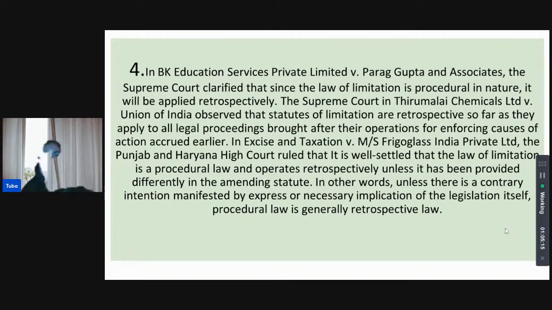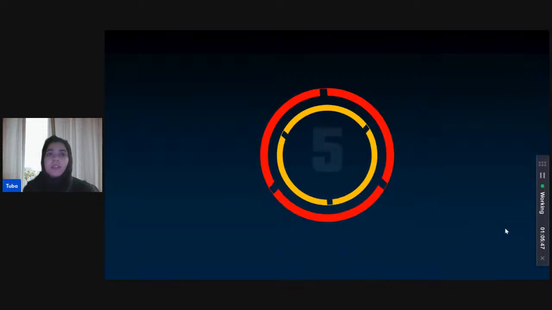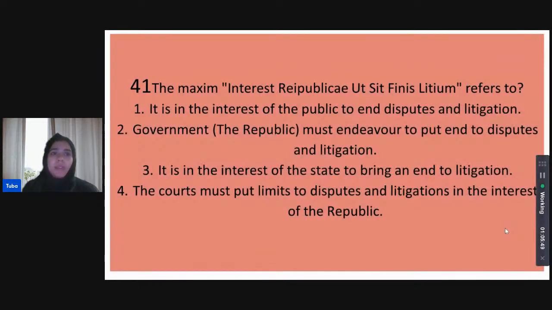Then again in Excise and Taxation versus Frigoglass, the Punjab and Haryana court also ruled that it is well settled that the law of limitation is procedural and applies retrospectively, unless the amending statute halts its retrospective application. So all three cases built the jurisprudence that the Limitation Act is retrospective. There is a judicial understanding throughout these three cases that limitation is retrospectively applied.